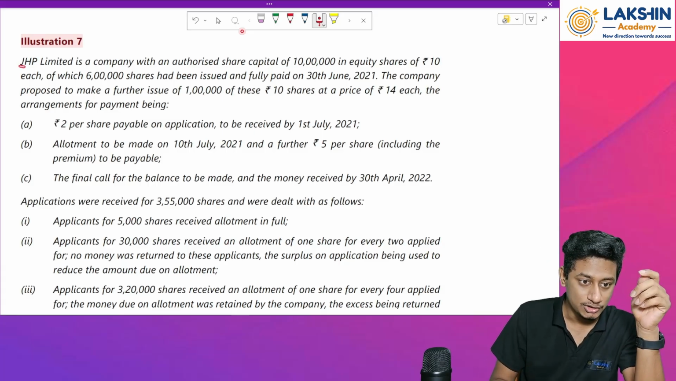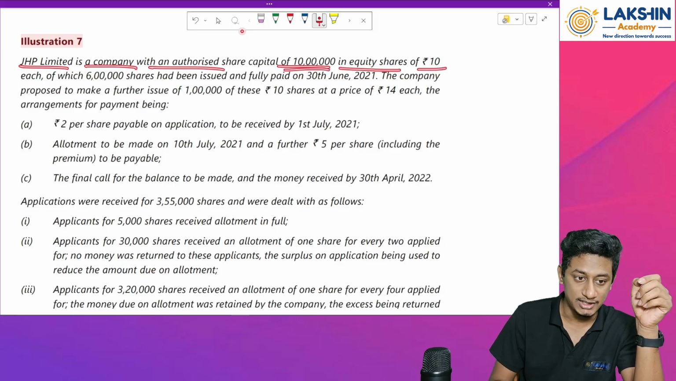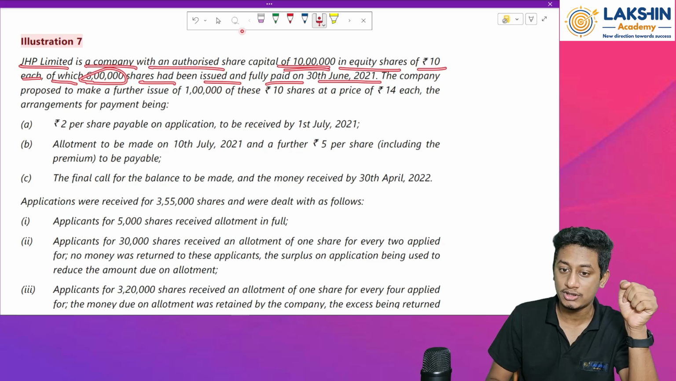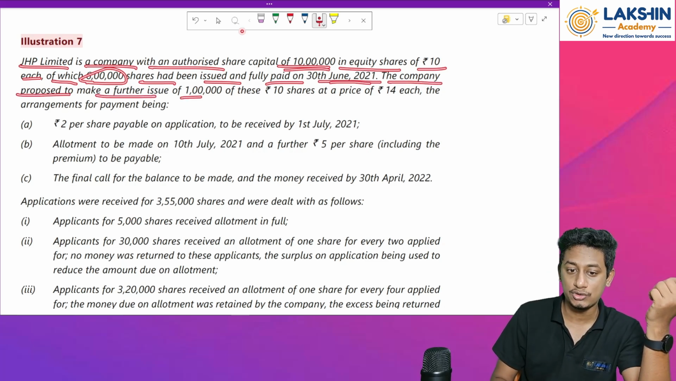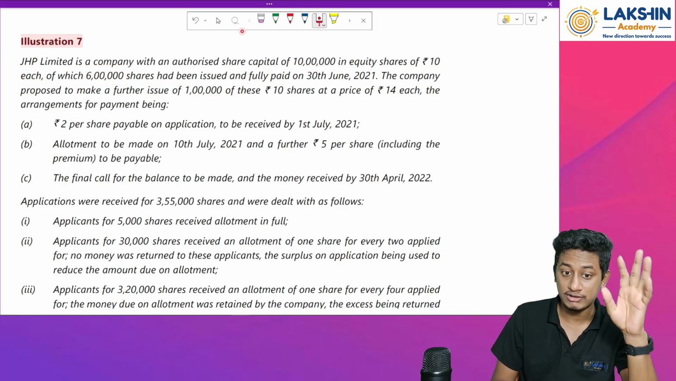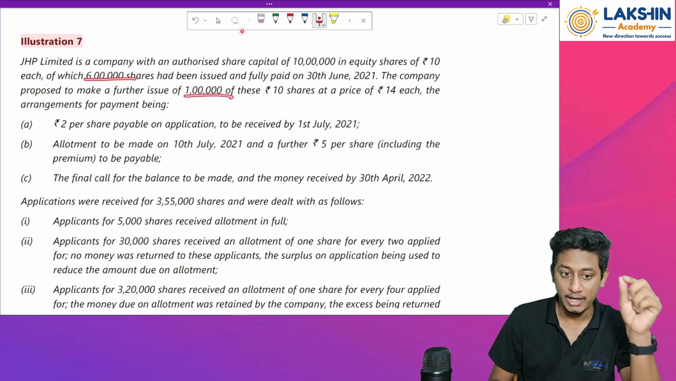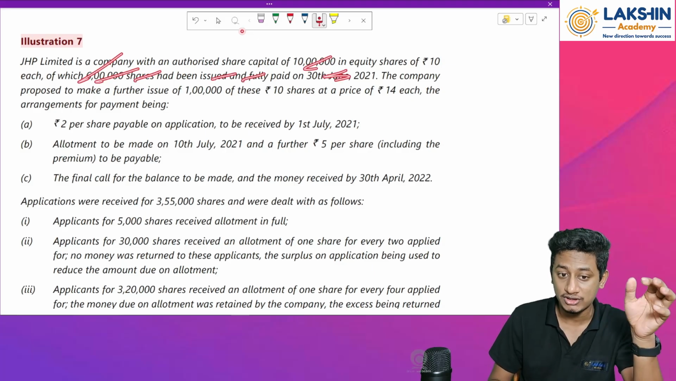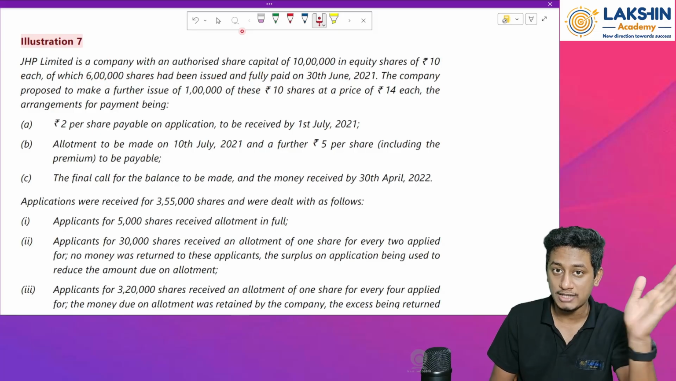Let's see. JSP Limited is a company with authorized share capital of rupees 10 lakhs in equity shares of rupees 10 each, of which 6 lakh shares have been issued and fully paid up on 30th of June. The company proposed to make a further issue of 1 lakh shares. Now here they have confused you a bit. They have talked about two issues, but in this question we need not deal with this particular issue, because this is already issued and fully paid up. Done and dusted. So no need to pass the entries on that.